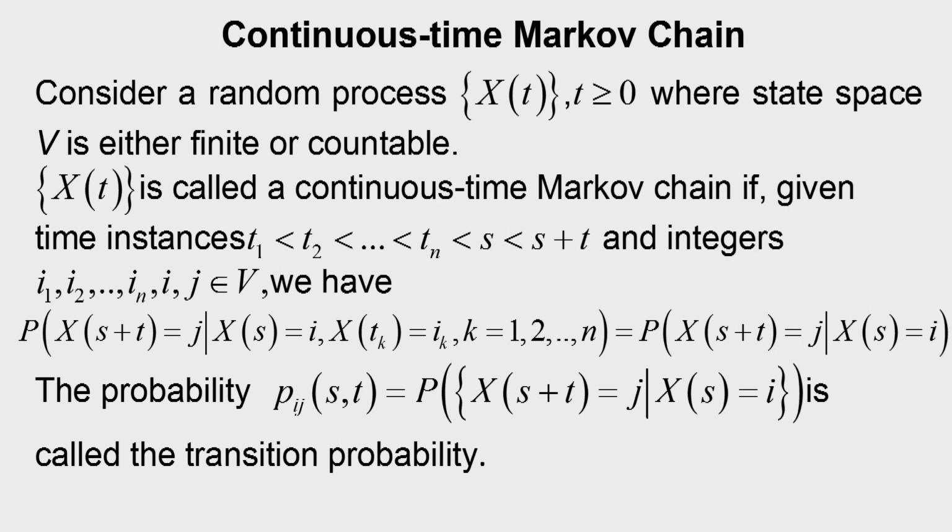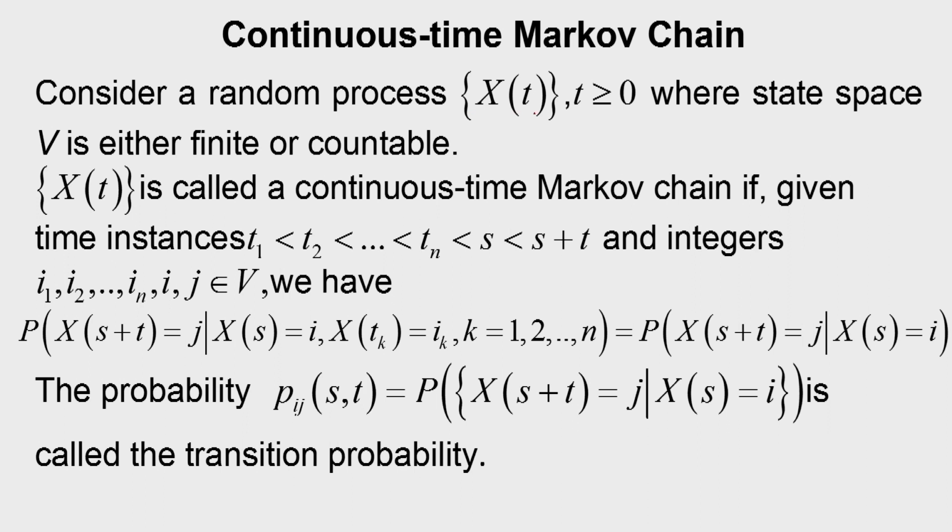Time is continuous and state space V is discrete. And continuous time Markov chain has many applications. For example, queuing system, population studies, etc., where different types of CTMC get applications. We will start with the definition of continuous time Markov chain.